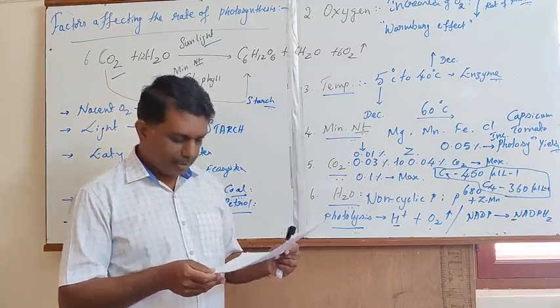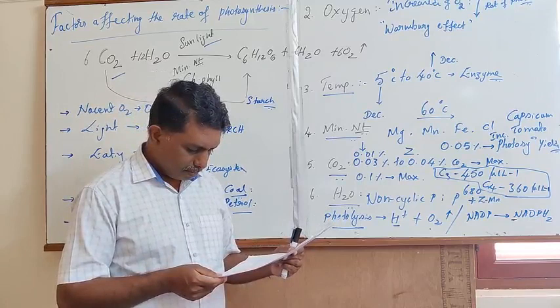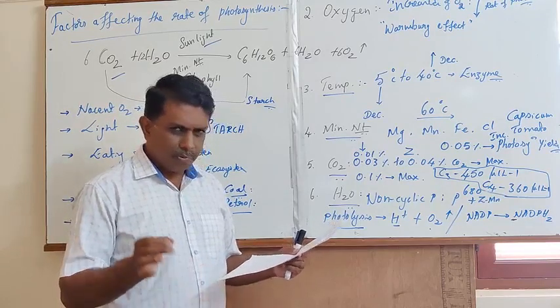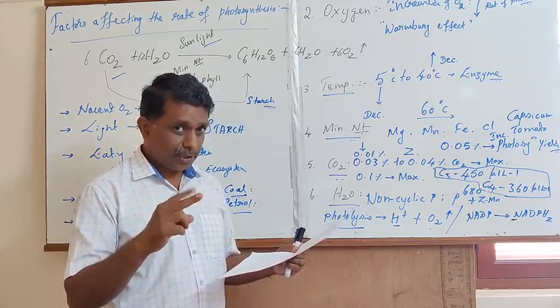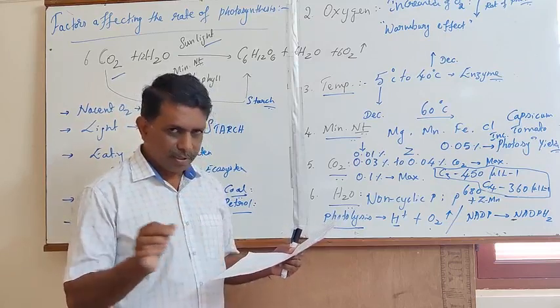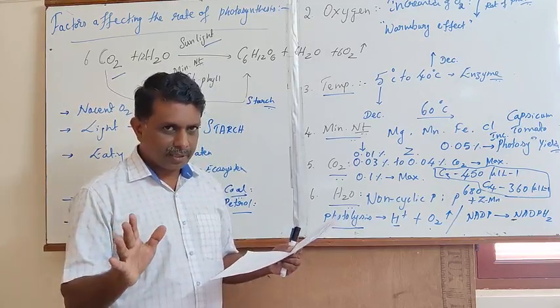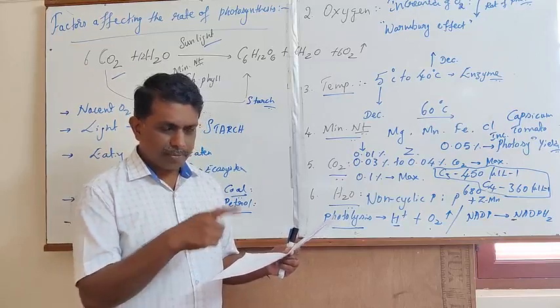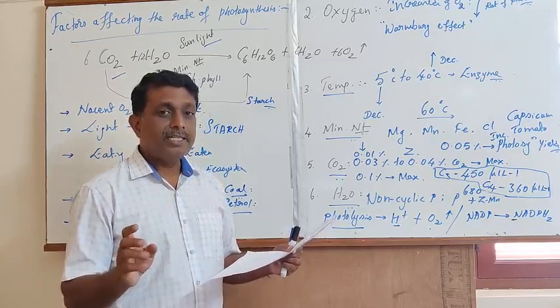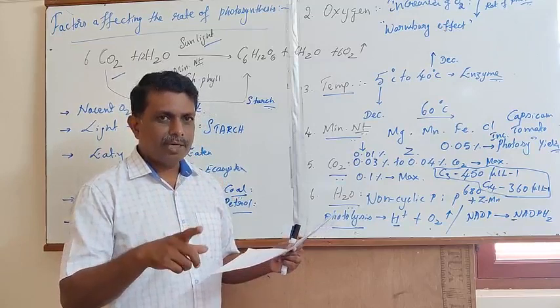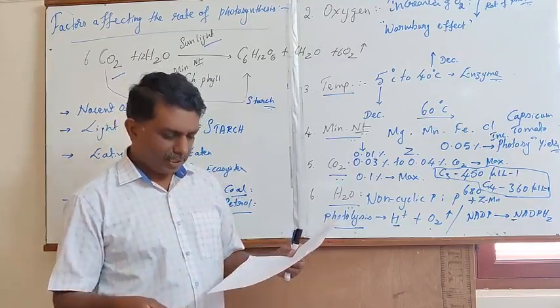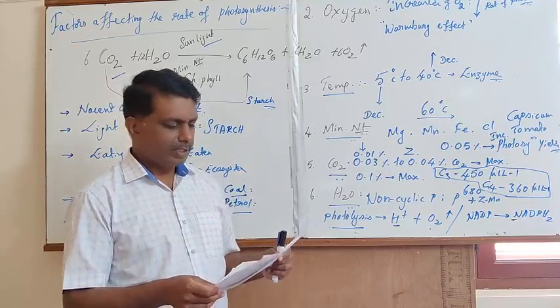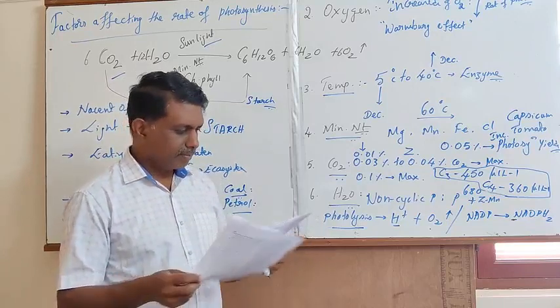Hence, the right statement is D. Only 2 molecules are utilized for the biosynthesis of starch. Another molecule of triose phosphate undergoes regeneration through phosphorylation, resulting in the continuation of the C3 cycle.